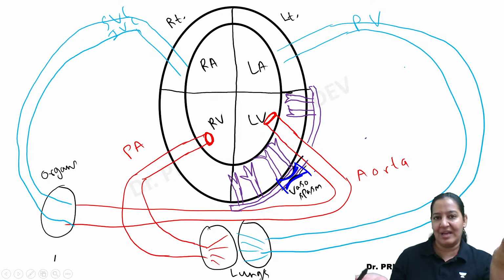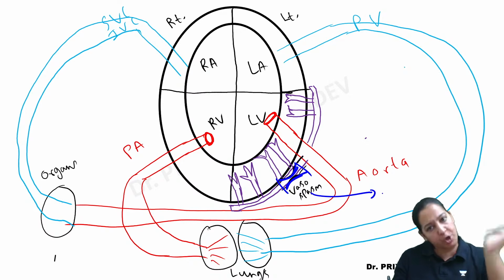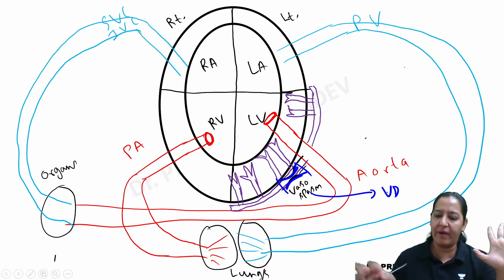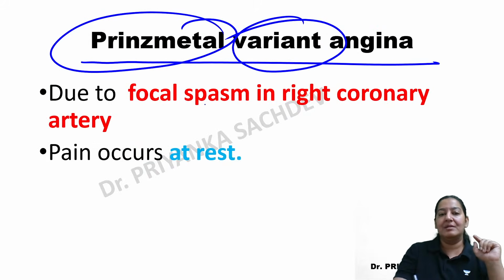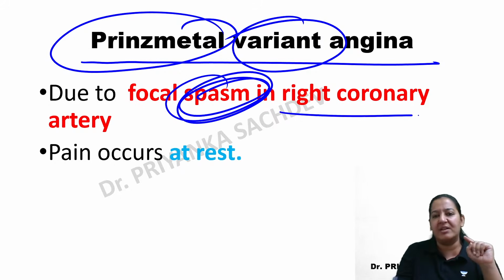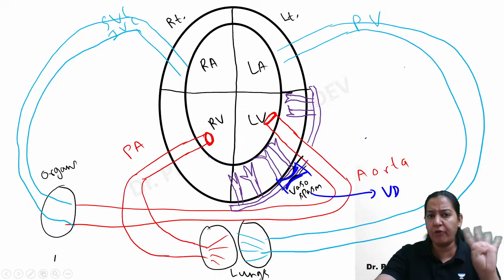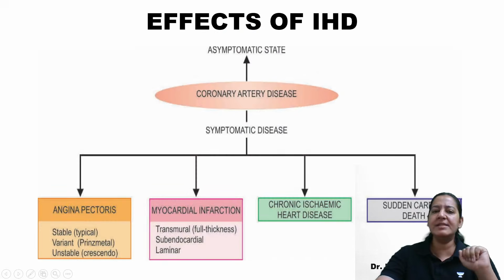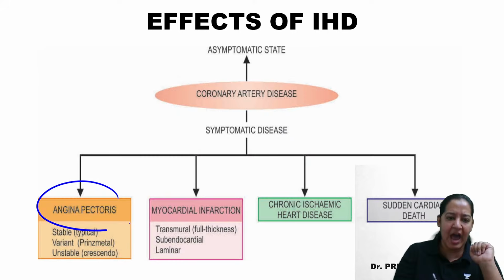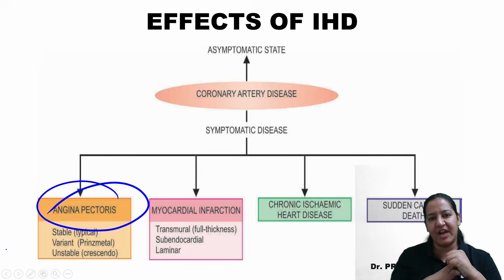The reason can be anything, and all of a sudden it undergoes vasospasm, and after some time it automatically vasodilates and becomes normal, right? So vasospasm, the spasm of the coronary, mostly occurs in the right coronary. Spasm can occur at any time, at rest also, exertion also. So it is not related to physical activity, right? So these are the three types of angina we have discussed. Have you got it? Angina pectoris.